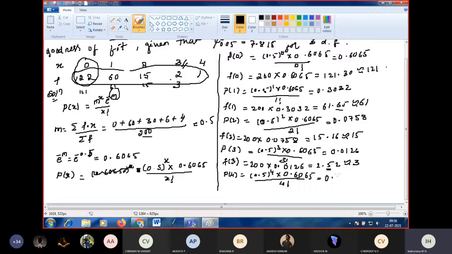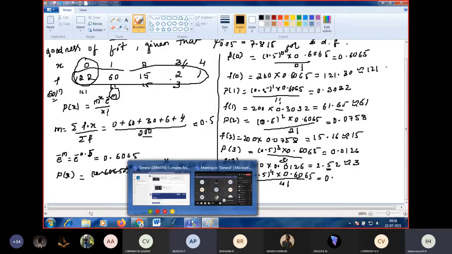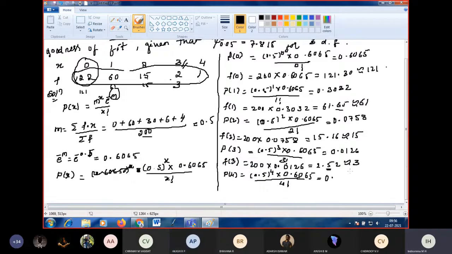P of 4 is 0.0015. Okay, next f of 4, I want the frequency. So multiply with 200, the total frequency. 200 into 0.0015. What did you get?